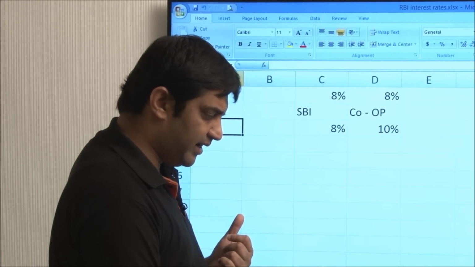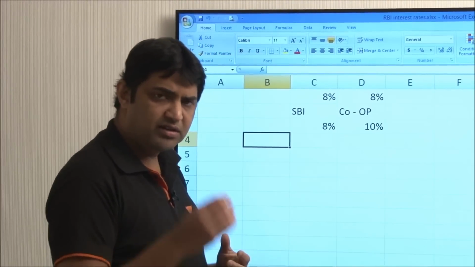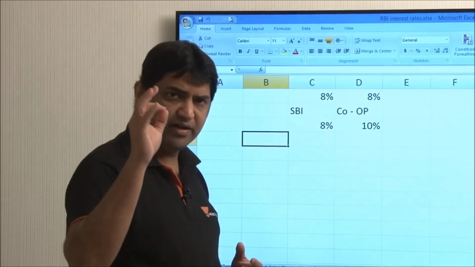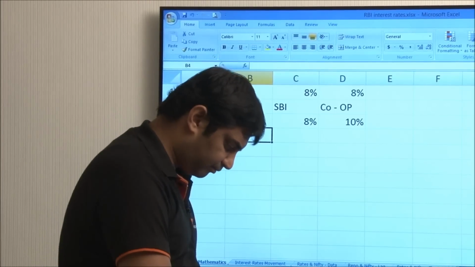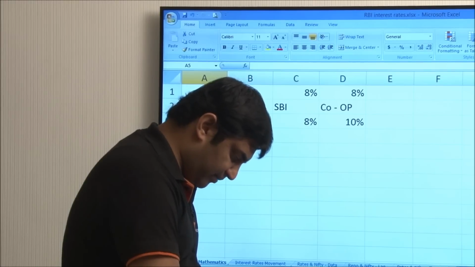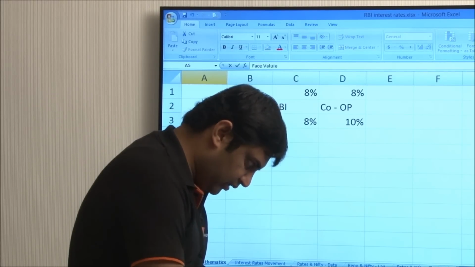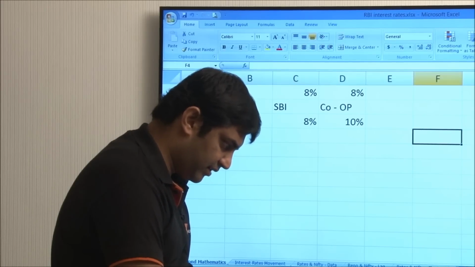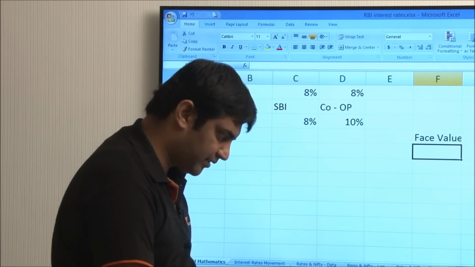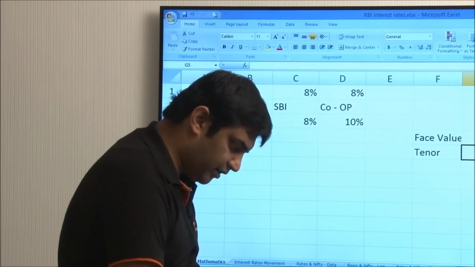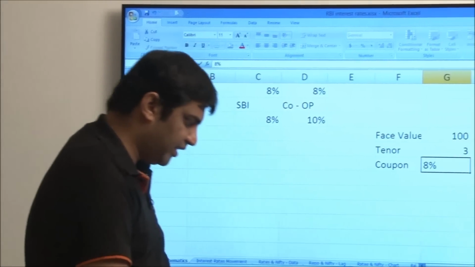So let us try to understand how these bonds are issued, how it works, and what is the simple bond mathematics. We will just try to understand one very important parameter in bond mathematics. So let's say, for example, there is a bond whose face value is, let's say, 100 rupees, tenor or the term is, let's say, 3 years, and coupon is, let's say, 8%. Now these are new terms.